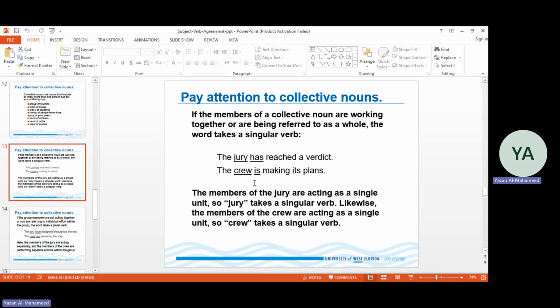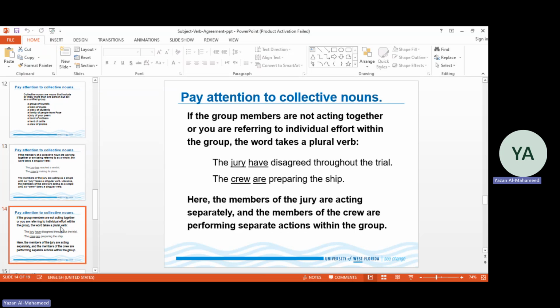Let's have a look at this example. "The jury has reached a verdict." Okay, so here we refer to the entire group of judges within the jury. So we refer to the jury as one unit. So here we use what? A singular verb. The other example: "The crew is making its plans." So we refer to the crew as one unit. Then in this case, we used "has." Okay, let's move to the other slide.